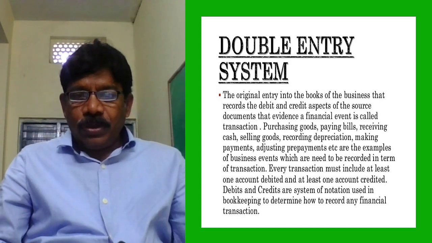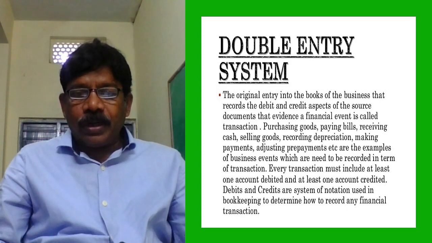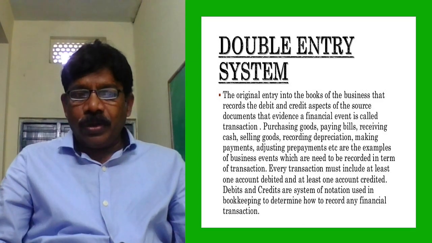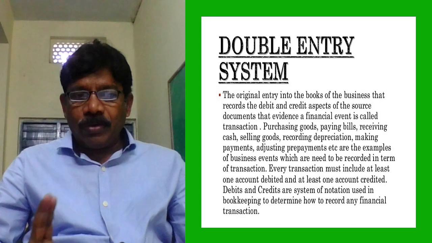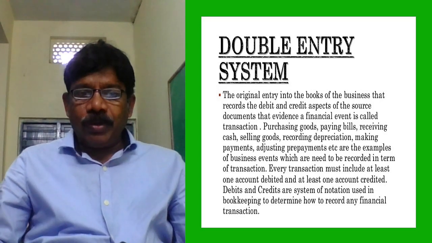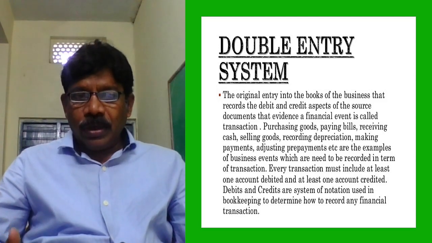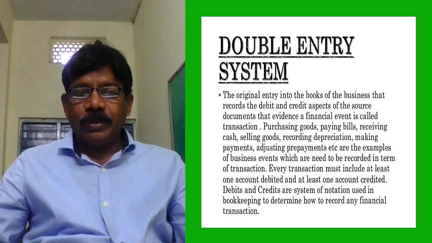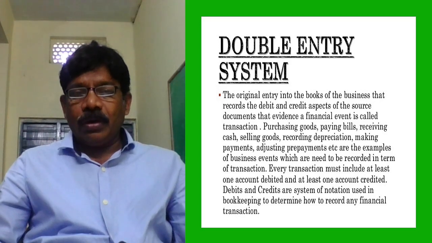Every transaction must include at least one account debited and at least one account credited. I already told you that under the double entry system, one account is debited and another account is credited. One account will exchange the benefit with the other because of the accounting equation. That accounting equation depends upon dual aspect, that is, each transaction has an effect on each other.